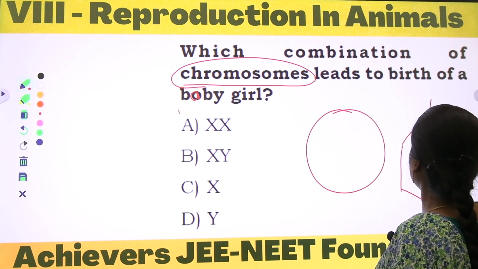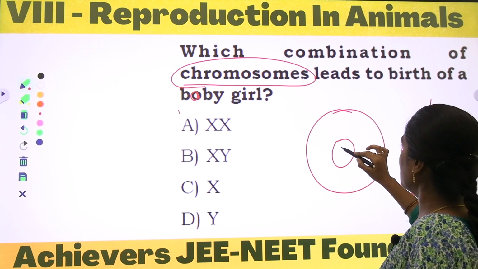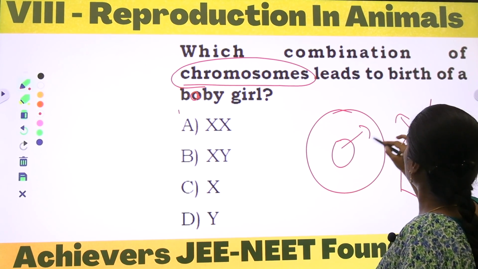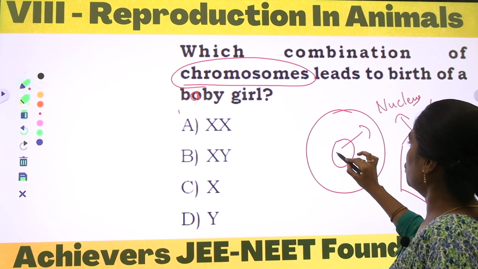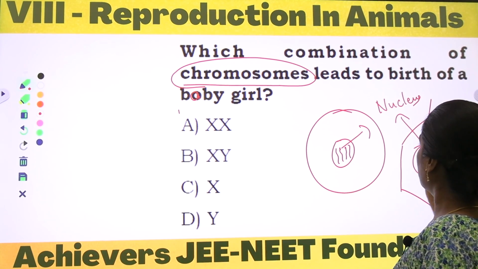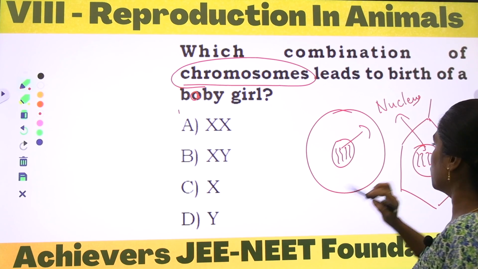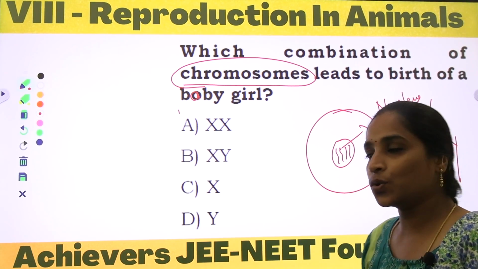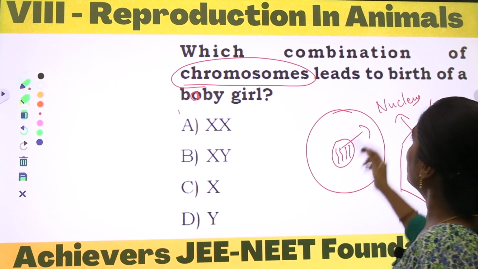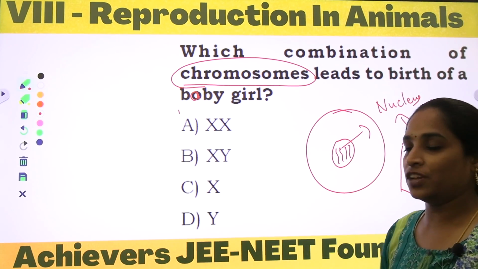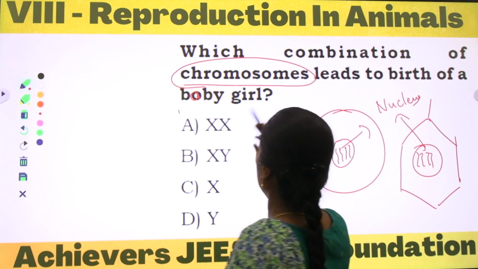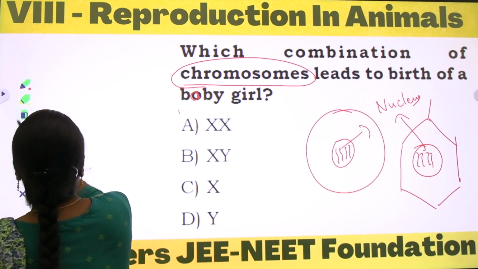Within the cell we can observe the central dense body called the nucleus. Within the nucleus we can observe the thread-like genetic material called chromosomes. Here he is asking which combination of chromosomes leads to the baby girl.